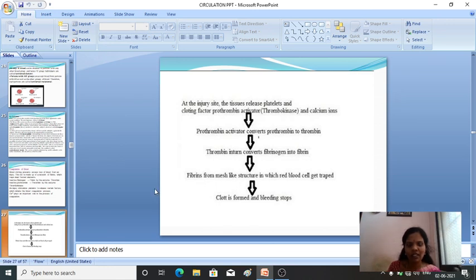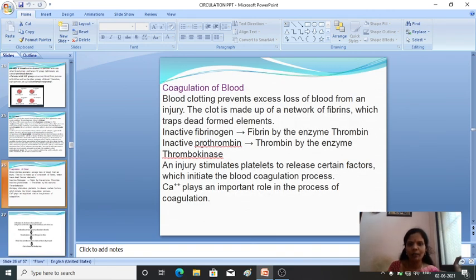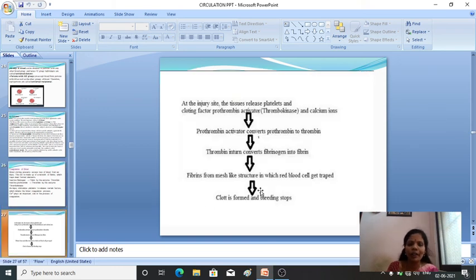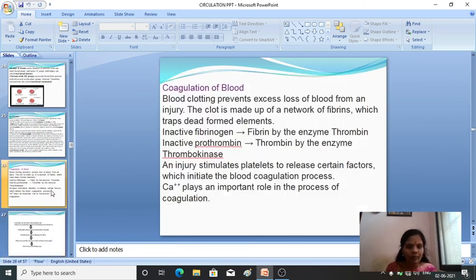Fibrin forms thread-like structures in which the red blood cells get trapped. Then the clot is formed and the bleeding will stop. These are the reactions: fibrinogen is converted into fibrin in the presence of thrombin, and prothrombin is converted into thrombin in the presence of thrombokinase. That is the coagulation of blood. During clotting, mesh thread-like structures are formed. Is this clear? Clotting of blood.